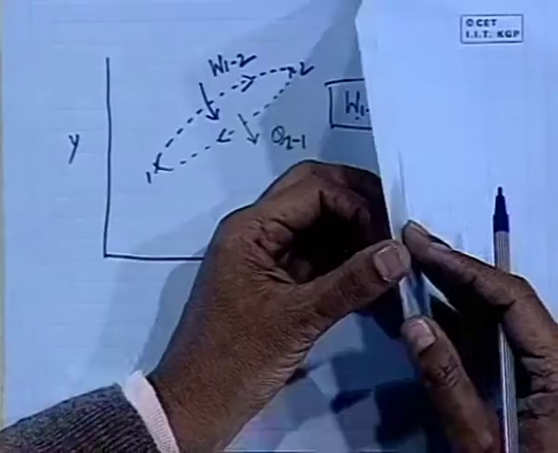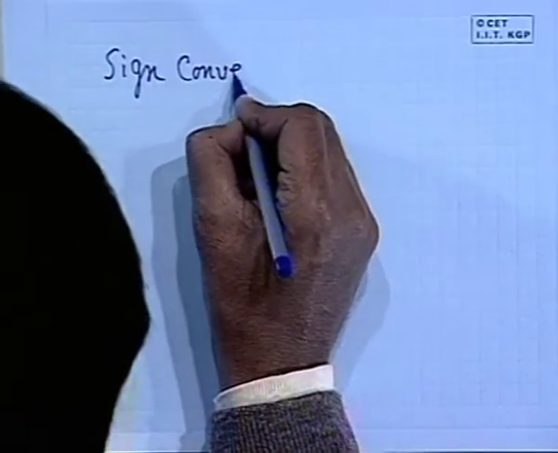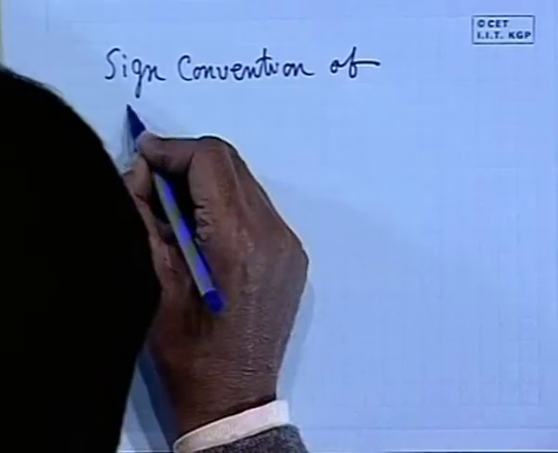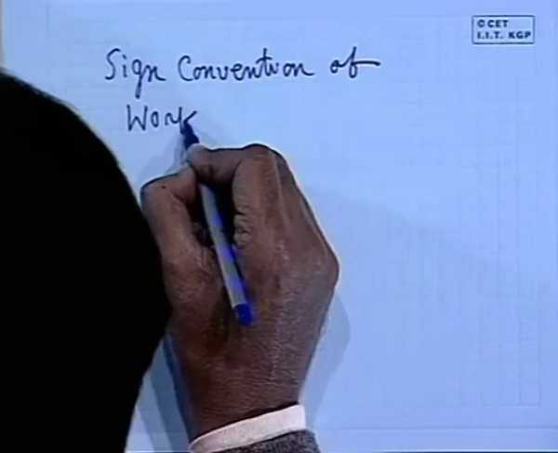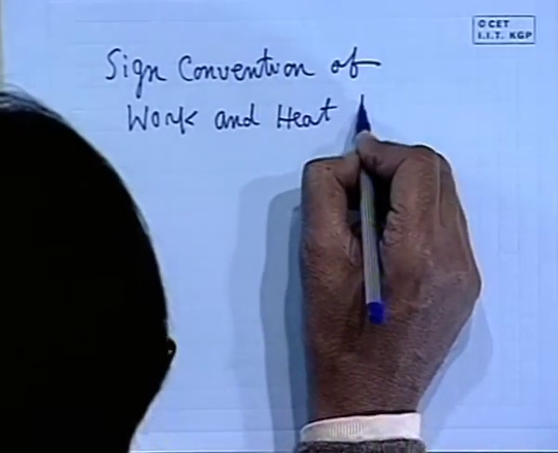Now, I describe this statement in a more formal way. Before doing that, I must state that there is a sign convention. Please write that down: sign convention of work and heat transfer, or work and heat flow.